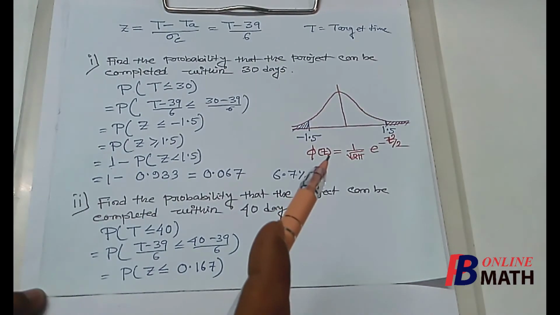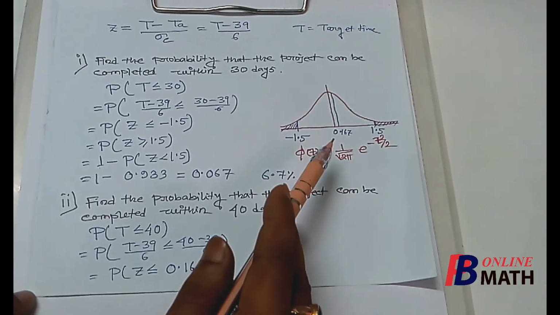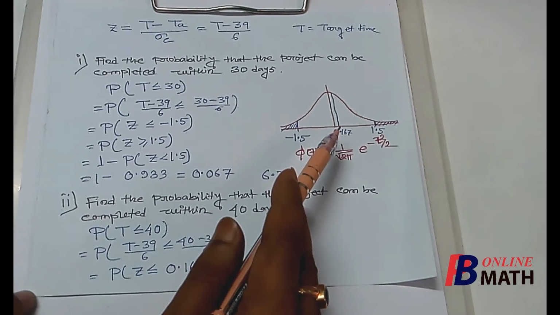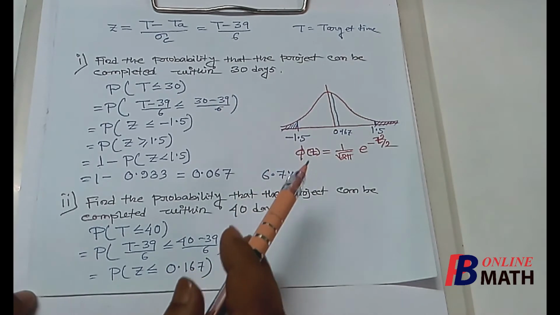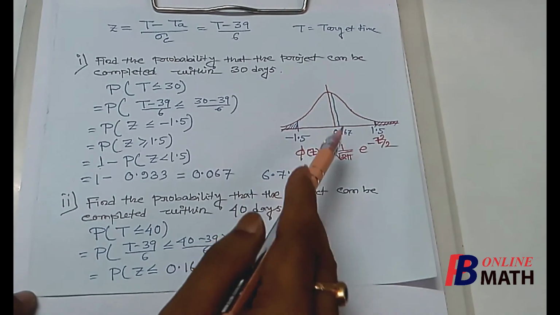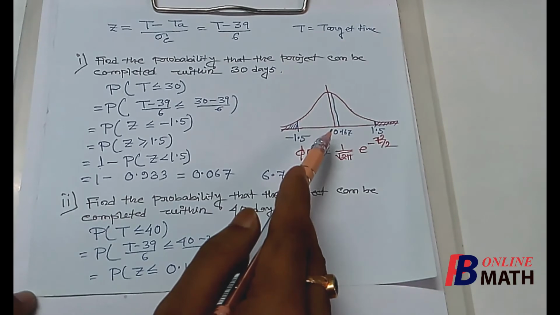So we have to find the probability that z is less equal to 0.167. From this graph, we have to find the area at the left hand side of 0.167. If this be the point which is 0.167, then we have to find the area at the left hand side of this point. Now from this graph, we can easily guess that this area must be slightly greater than 0.5.